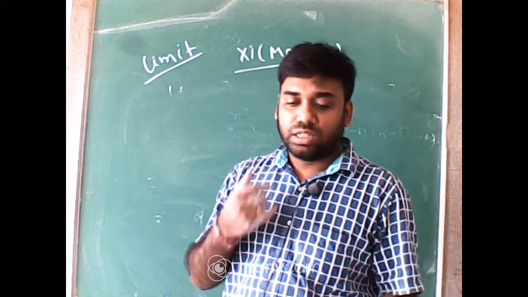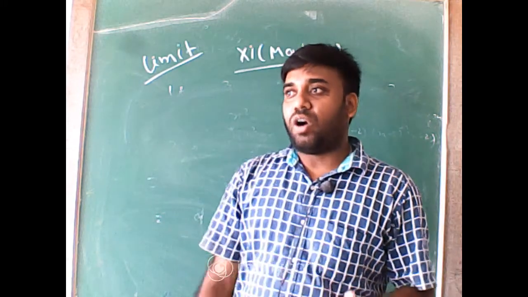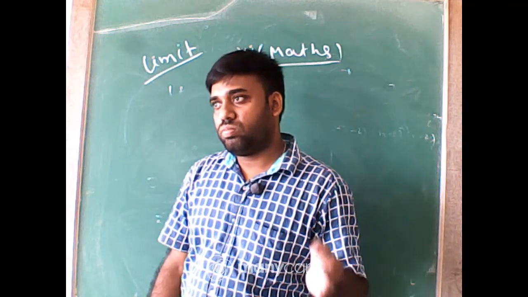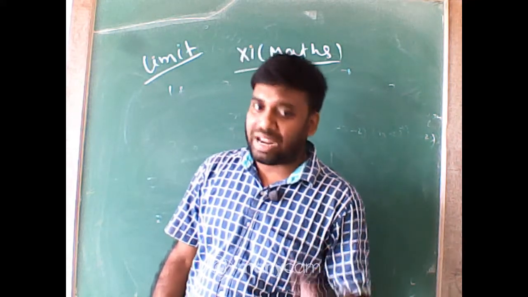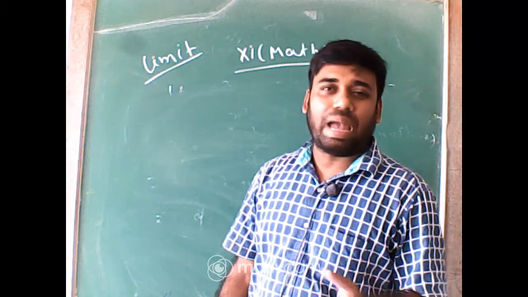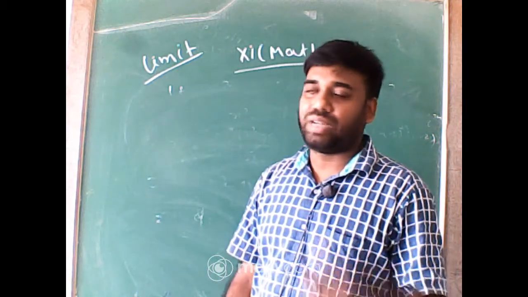And you can observe there that the factorization method and direct substitution method will not be applicable. That time you can use it.